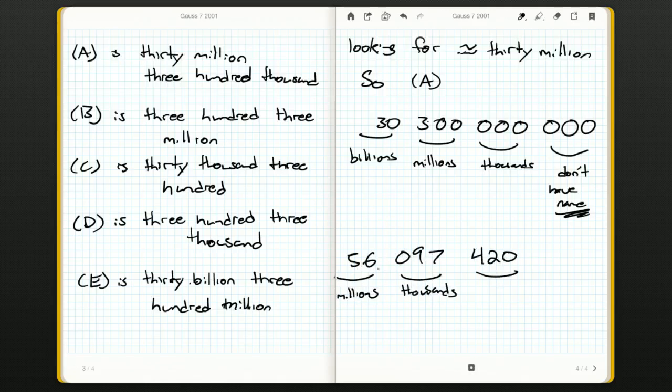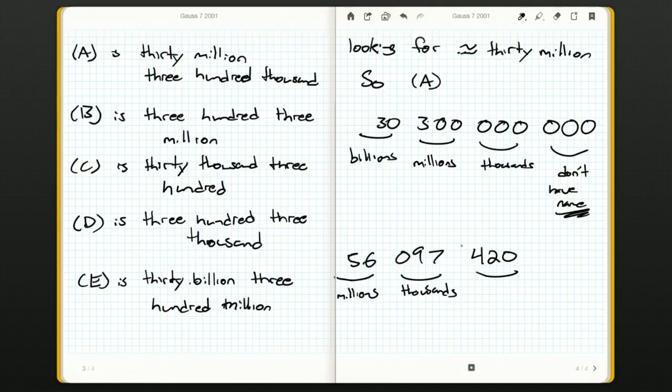So this would be 56 million. 97 is what we have here. So 56,097,420 is how I'd write that out. So that's just your little primer if you're still not familiar with how to convert saying numbers and writing them down. All in all, I would just use the calculator for this one.